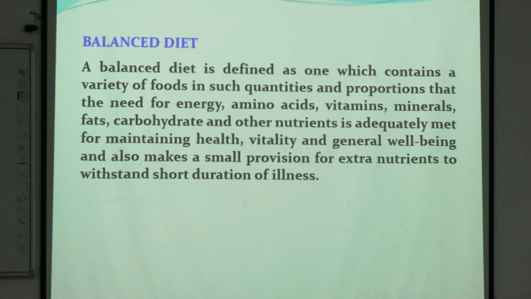Now coming to balanced diet. What do you mean by balanced diet? Balanced diet means not only fulfilling energy requirement. Till now we saw what is the energy requirement or BMR and how to calculate the total energy requirement. If we provide that much energy only by one macronutrient, will it be enough?